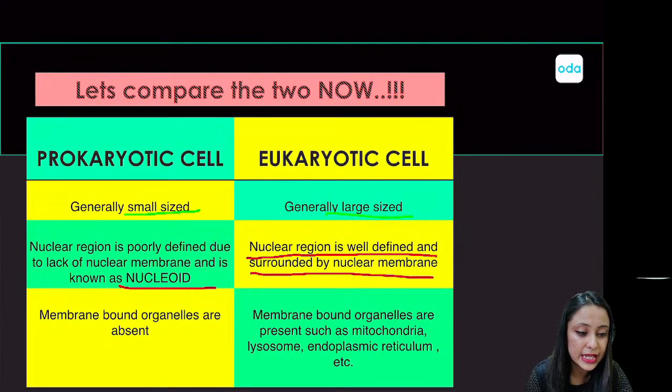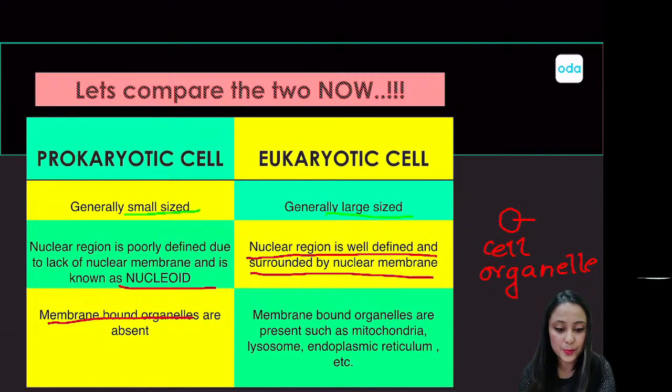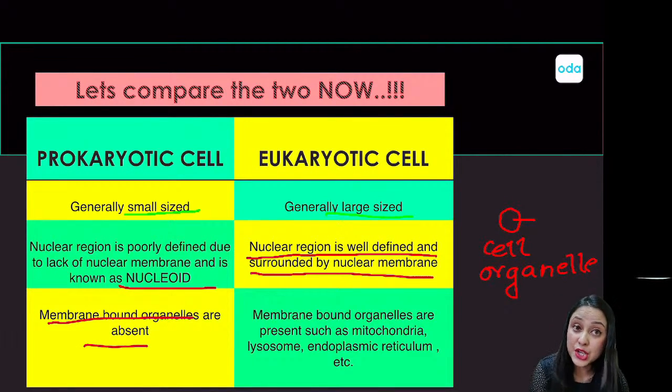So if, let's say, there is a structure which is not enclosed by a membrane, there is no covering around it, and let's say this is cell organelle 2. These types of cell organelles, without a membrane, are what you can expect in prokaryotic cells. Got it? And yes, eukaryotic cells, on the other hand, will have cell organelles that come with a membrane.